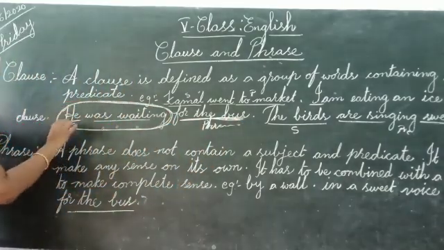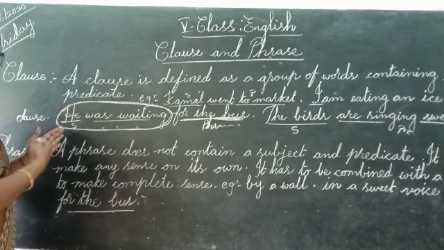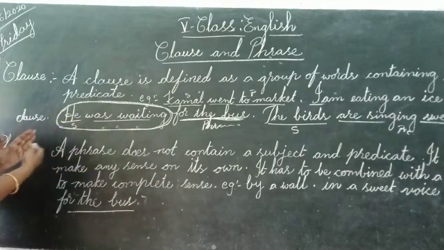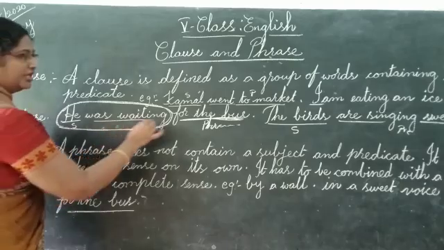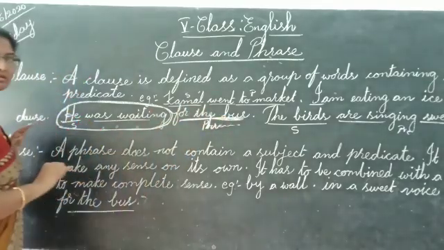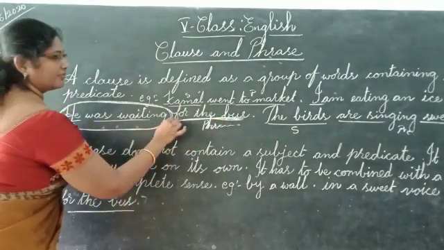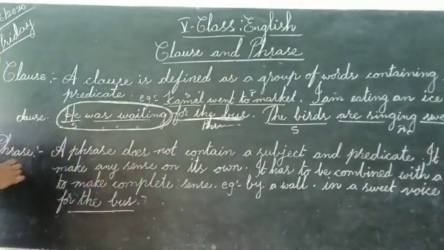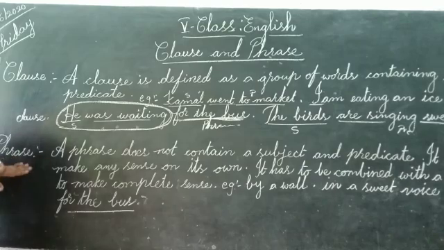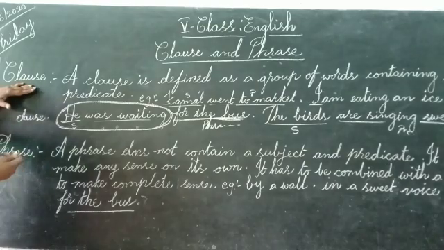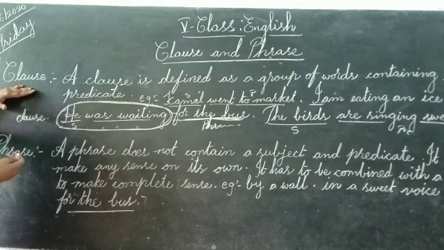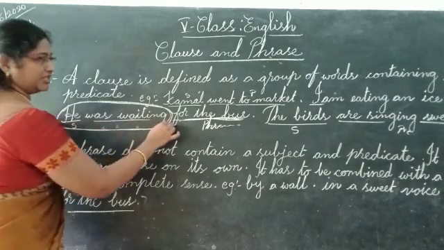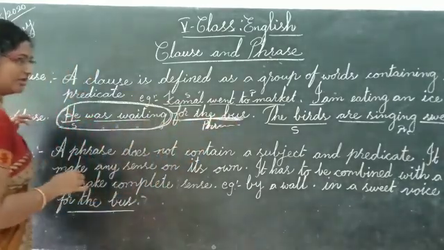Then it gives the complete meaning of this sentence. With the phrase for the bus alone, we cannot understand the full meaning. If we combine this phrase with a clause, then it gives the complete meaning. He was waiting for the bus.